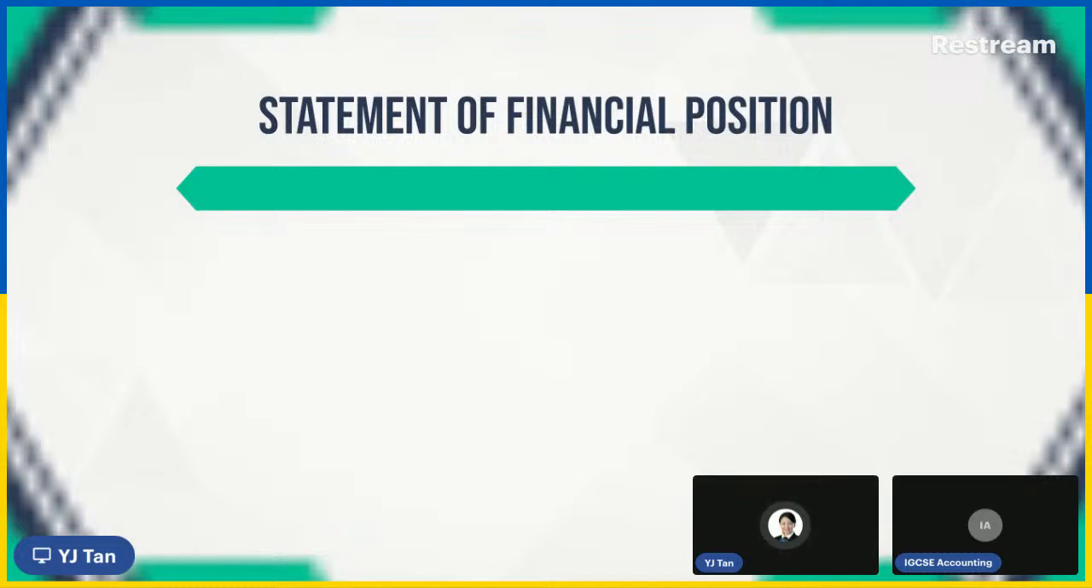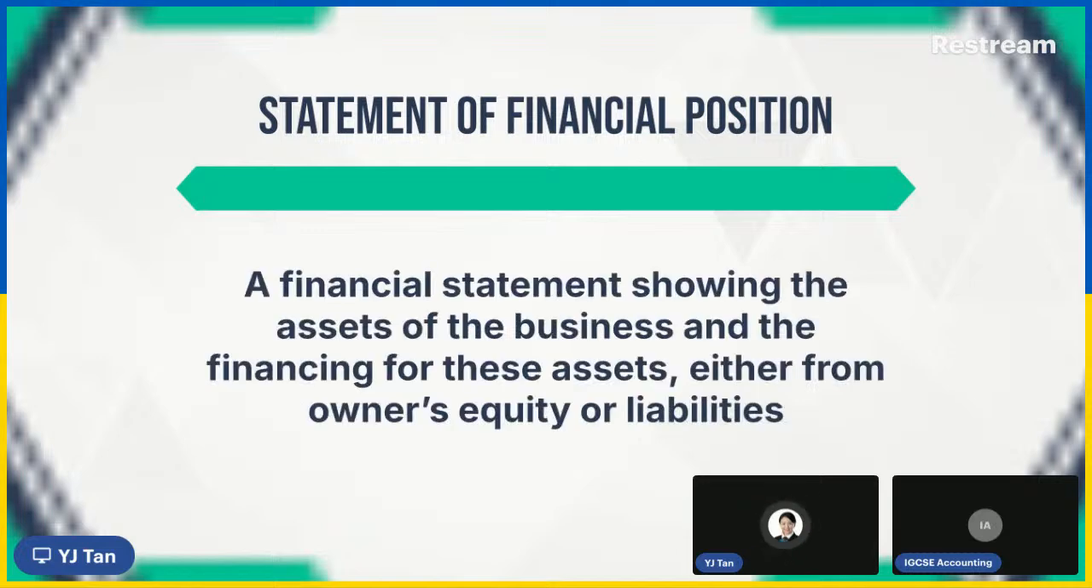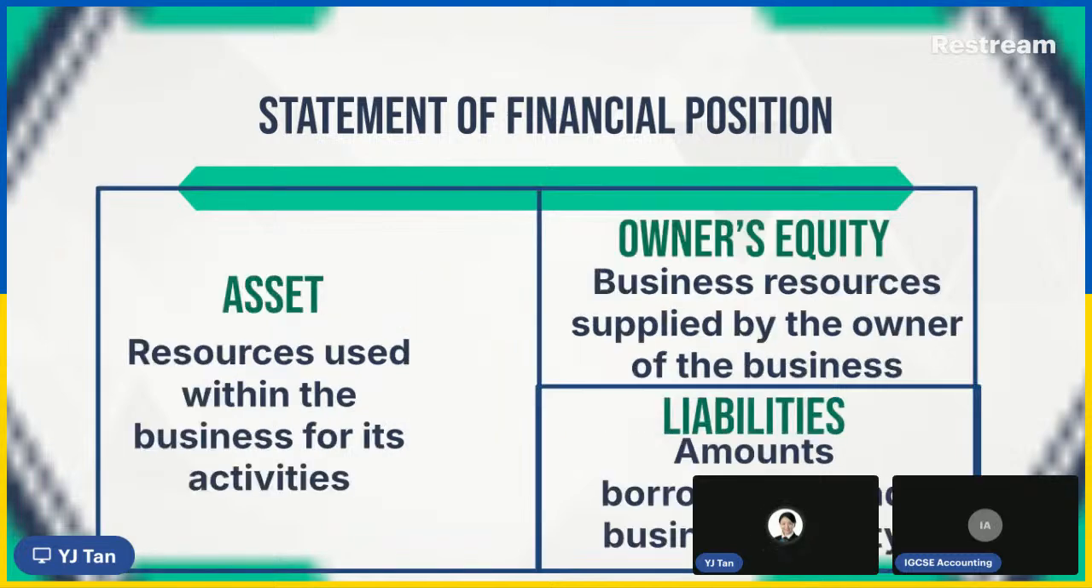Right. Okay. Statement of financial position, which used to be named the balance sheet last time. What is the definition? A financial statement showing the assets of the business and also the financing of the assets. How you get the assets, which is either from owner's equity, that means the owner put in the money, or liability, maybe you loaned from somebody. So that is what the financial position is about.